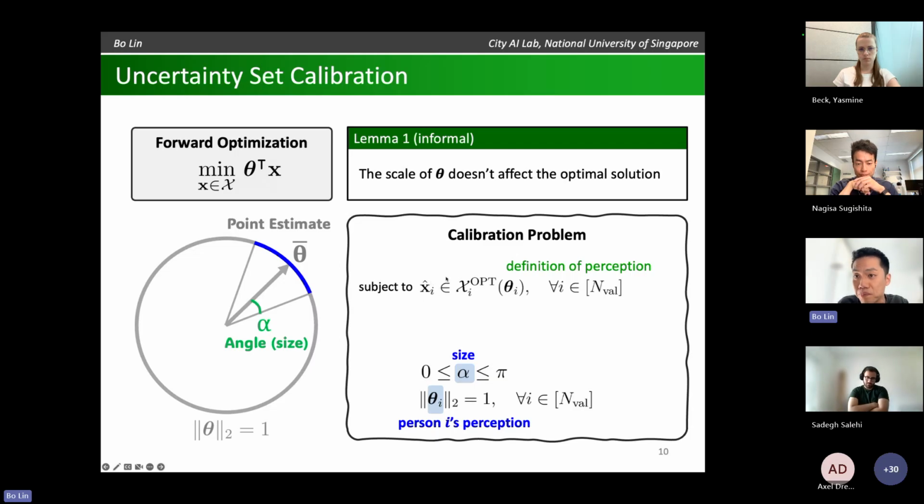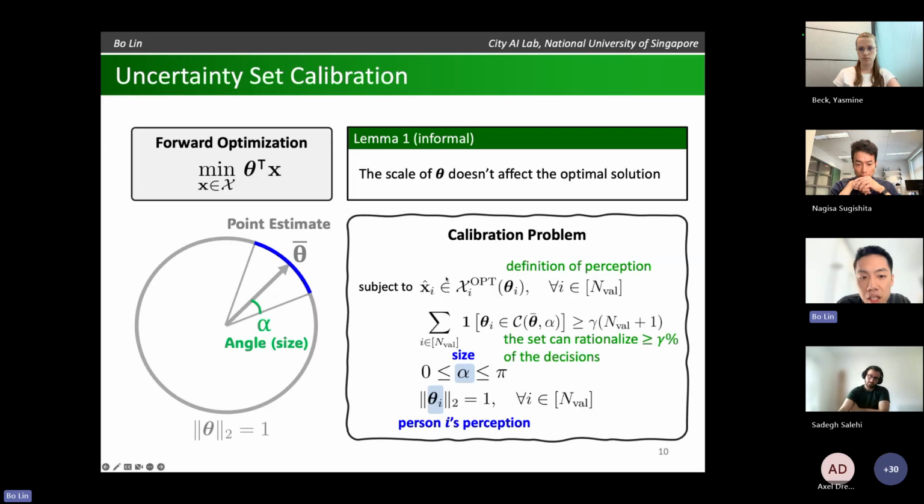and this can be represented using some optimality conditions. We have a second constraint here, basically saying that the uncertainty set needs to be large enough so it contains some cost vectors that can rationalize a fraction gamma of the decisions we observe in the validation data set. Think of this gamma as a hyperparameter, for example, 90 or 95%. And the goal of this model is to minimize the size of the uncertainty set. You have probably noticed already that we can trivially satisfy this second constraint just by setting alpha to pi, right? So the set is very large. We can rationalize everybody's decision, but this is not going to be very useful in the recommendation process because this is too conservative. So that's why we're trying to minimize the size.